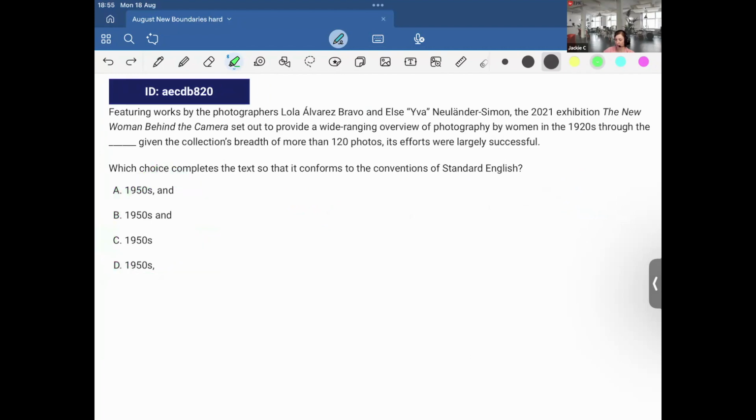Looks like it's probably, well, two independent clauses, boundaries. Okay, so here. Featuring works by the photographers Lola Alvarez Bravo and Else Eva Nylander Simon, the 2021 exhibition, The New Woman Behind the Camera, set out to provide a wide ranging overview of photography by women in the 1920s through the 1950s. Okay. So, first of all, that's a long sentence, but from here to here, it's definitely an independent clause.